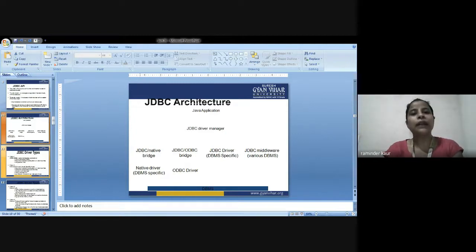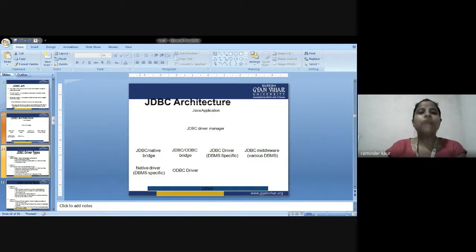Tabular means that data is stored in the form of tables, and in a table there could be rows and columns, stored in any relational database management system. With the help of JDBC API, we can save the data, update the data, delete the data, and fetch the data from the database with the help of various SQL commands. These are the basic manipulation operations of the DBMS. It is like Open Database Connectivity provided by Microsoft.